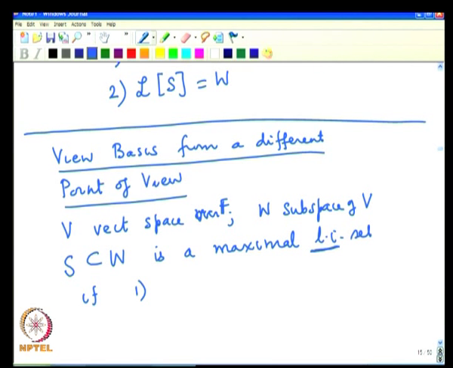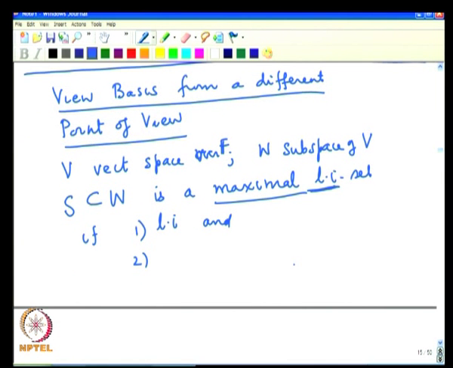One, it must be linearly independent, and two, we have used the adjective maximal. What does maximal mean? It means that you cannot embed it in any other bigger linearly independent set.